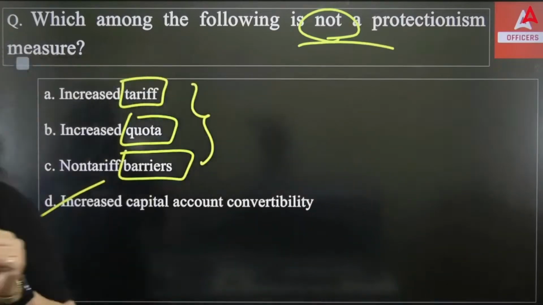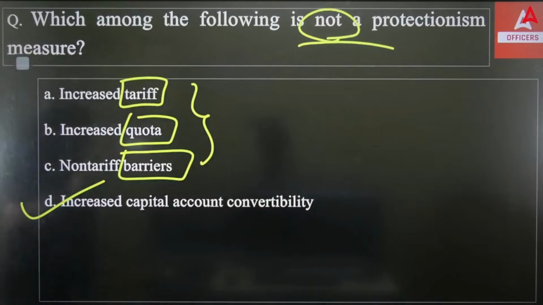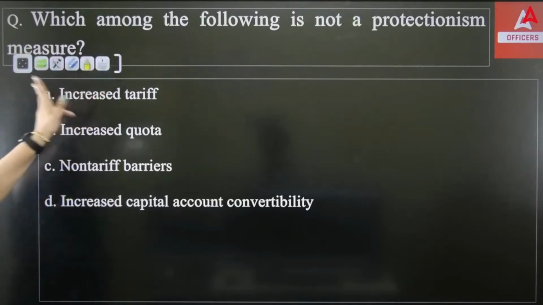So the right answer will be D. Increased capital account convertibility cannot control the disadvantage of globalization. So the right answer here is option D. The right answer is your D option.